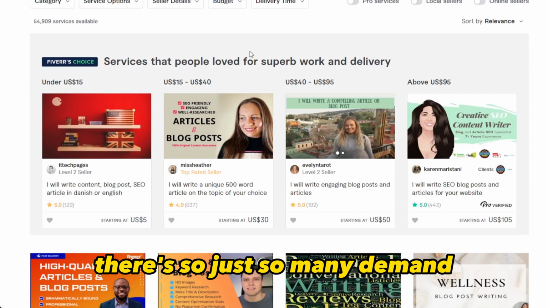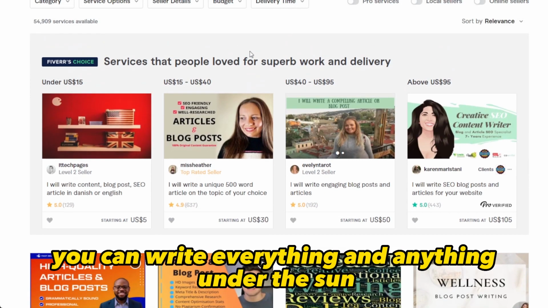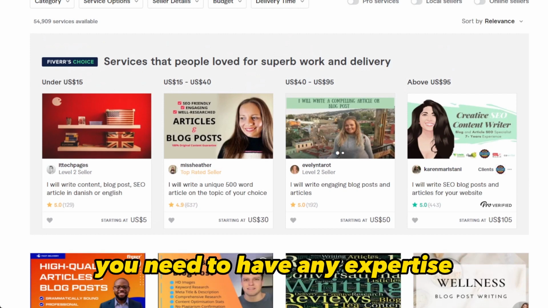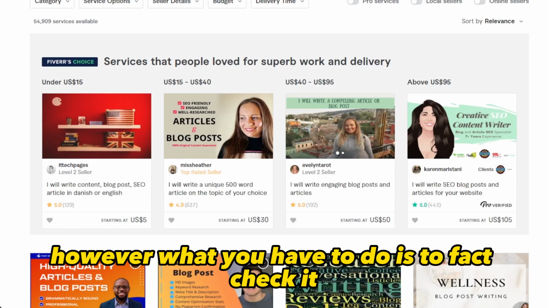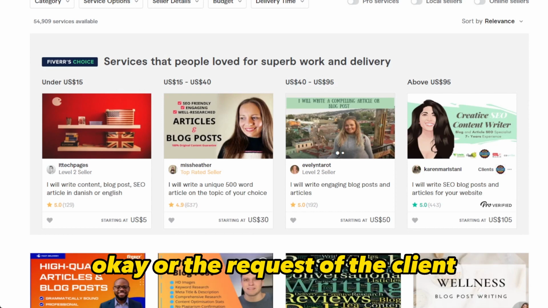There's just so many demand when it comes to content or article writing. You can write everything and anything under the sun. You don't need to have any expertise. However, what you have to do is to fact check it and customize it in a way that your client needs it, or the request of the client.